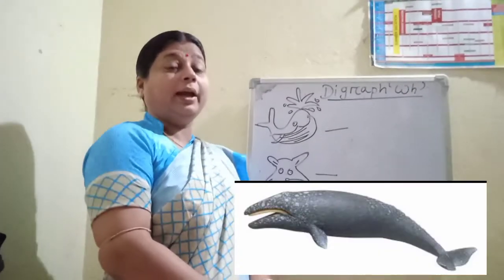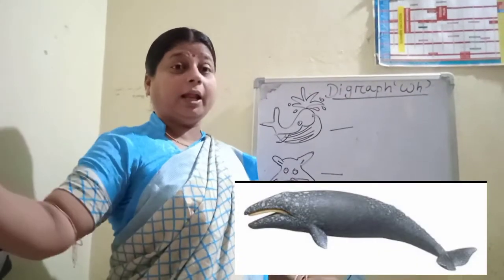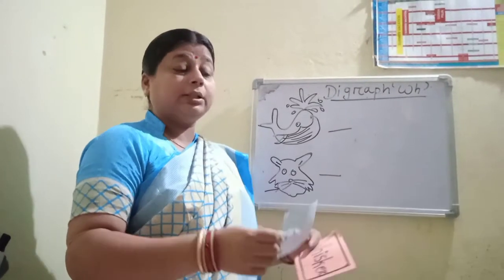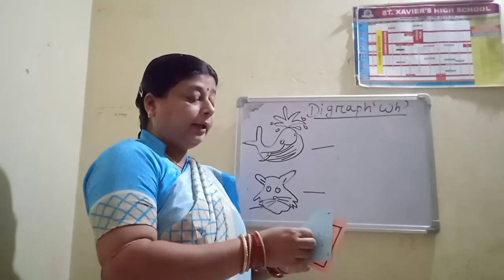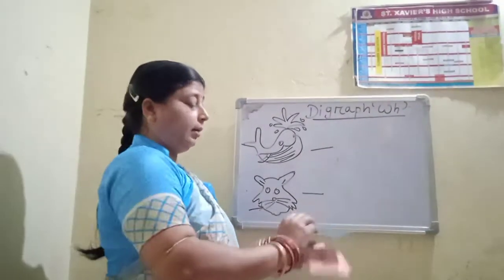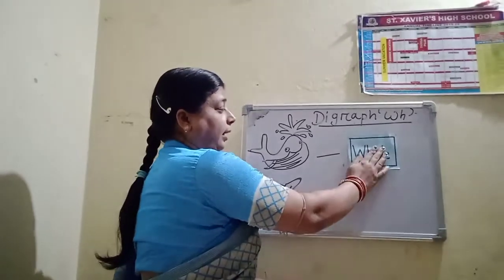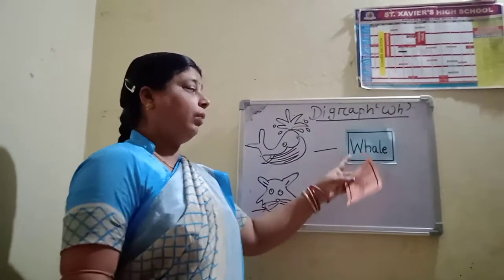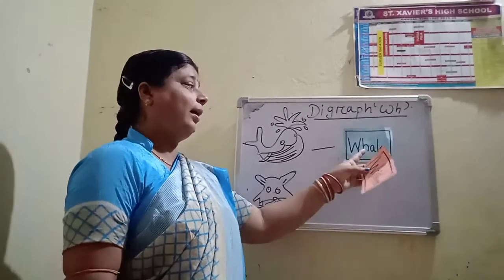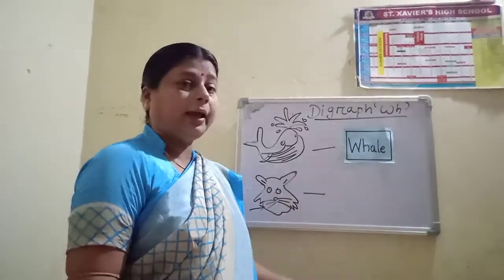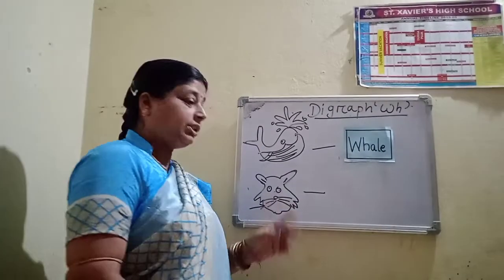Okay? What is the next picture? Whale. Whale is a big water animal. Whale. What is the spelling of whale? W-H-A-L-E. Whale.